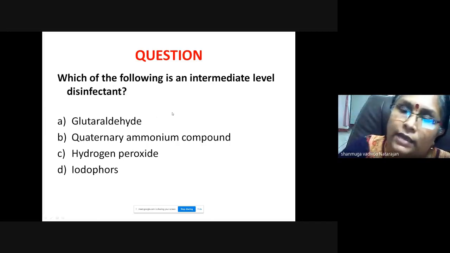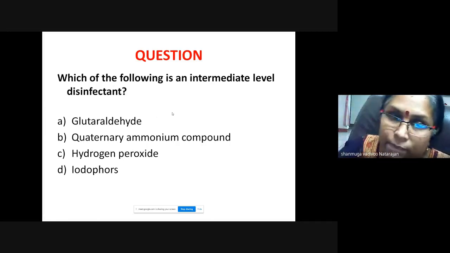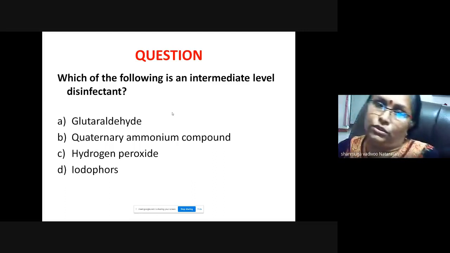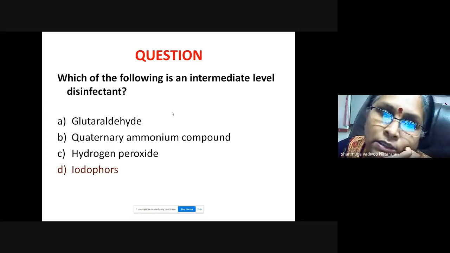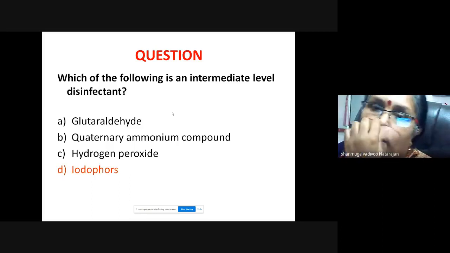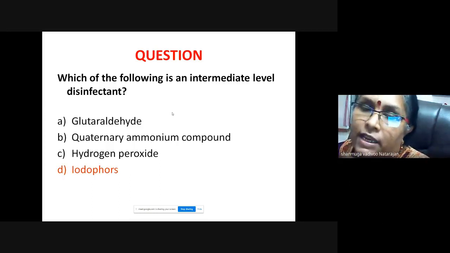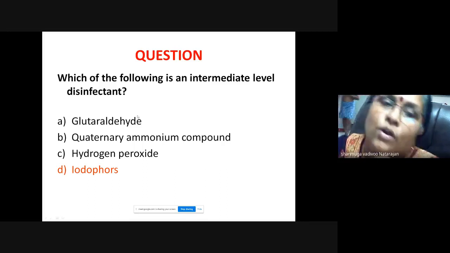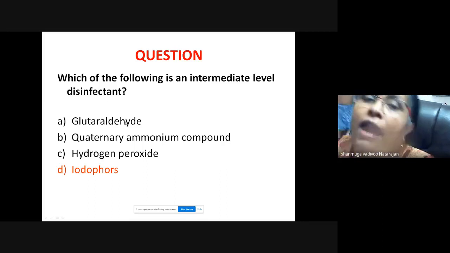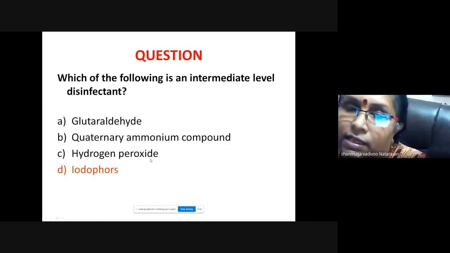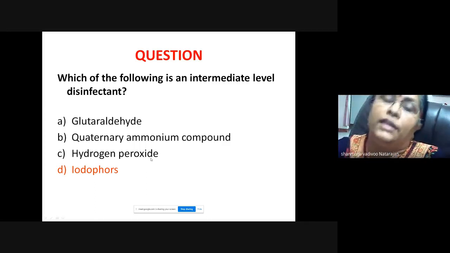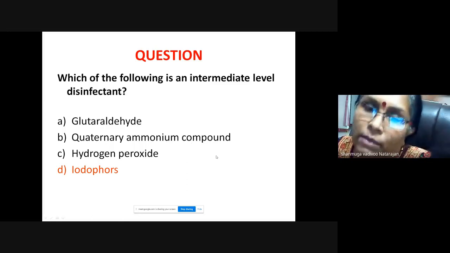Okay. So, question: which of the following is an intermediate level disinfectant? Glutaraldehyde, quaternary ammonium compound, hydrogen peroxide, or iodophor. Here I will answer that question. Iodophors are the intermediate, iodine containing compounds. Glutaraldehyde is a high level disinfectant. Hydrogen peroxide is a high level disinfectant, and quaternary ammonium compound is a low level disinfectant.